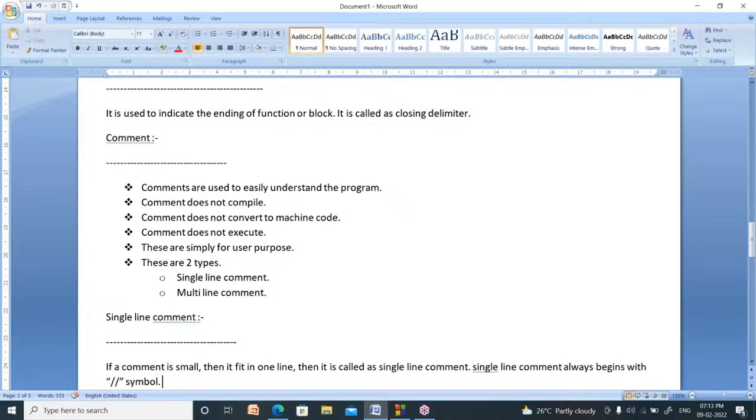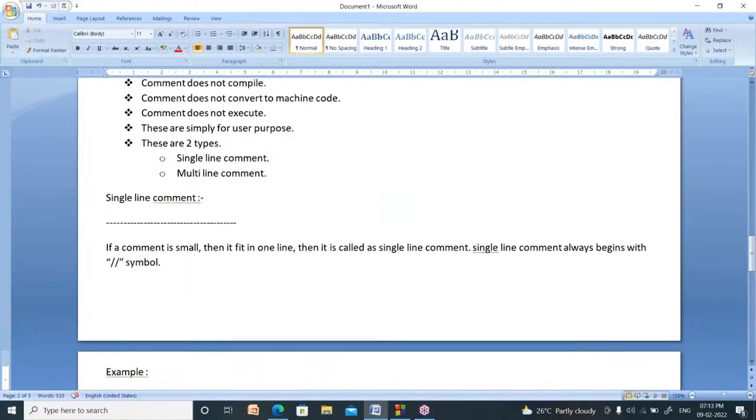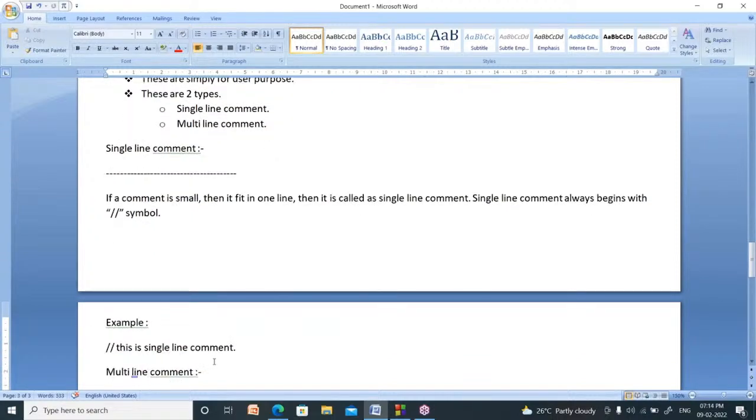If a comment is so small that it fits in one line, then it is called a single line comment. It always begins with the double slash symbol. This can be written like this.